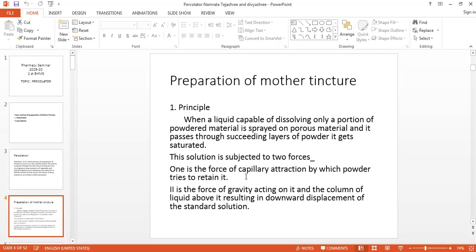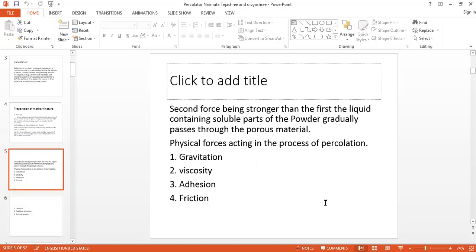That is the powder. And the force of gravity, we know, because it has to come downward by the displacement. The second force, the force of gravity, is stronger than the first force.